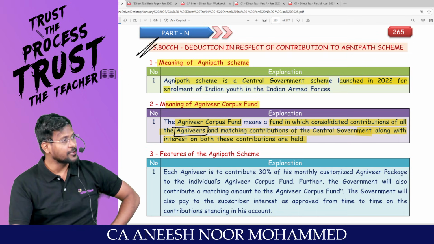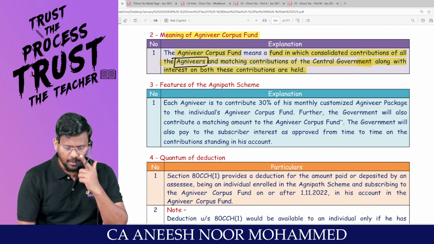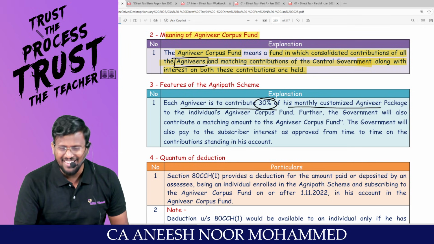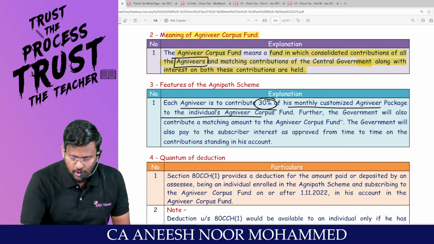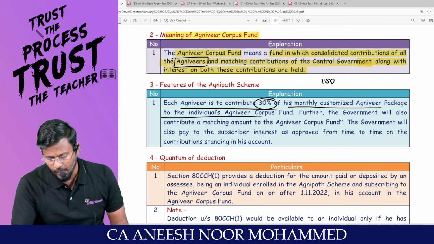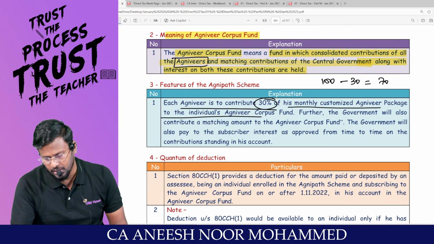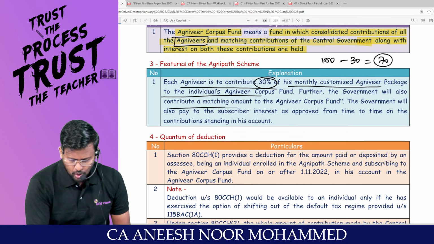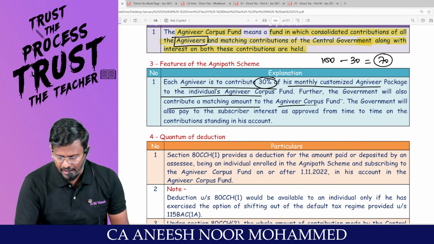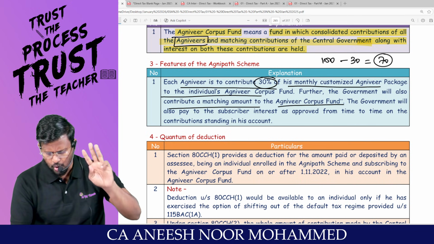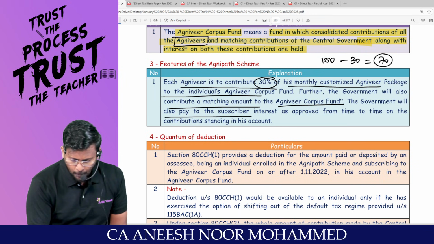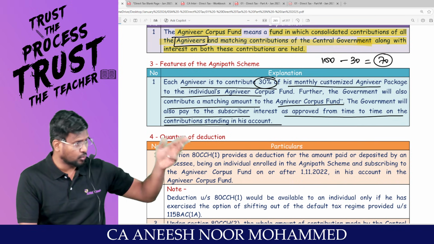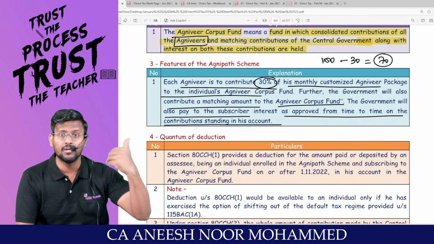How much percent? Features of the Agnipath scheme. Each Agniveer is to contribute 30% of his monthly customized Agniveer package to the individual Agniveer's corpus fund. For example, if you are getting 100 rupees salary, contribute 30 rupees, balance 70 rupees only take home. Are you all really with me? Further, the government will also contribute a matching contribution to the Agniveer corpus fund. Government will also pay the subscriber interest as approved from time to time on the contribution standing to his credit. For that 30%, government is ready to give interest also.